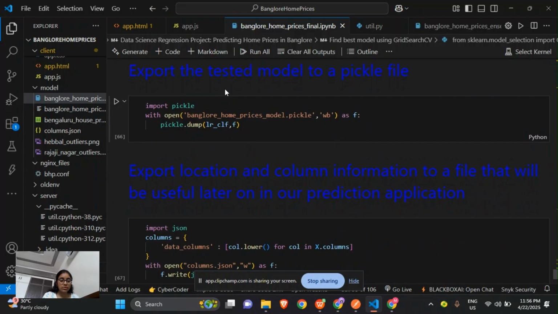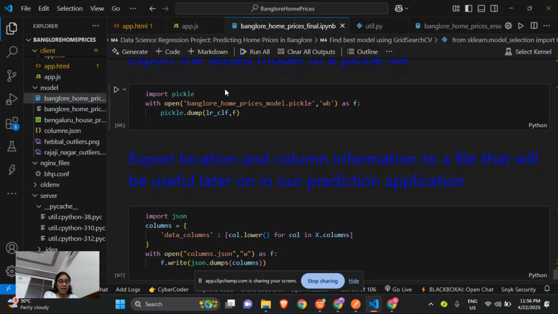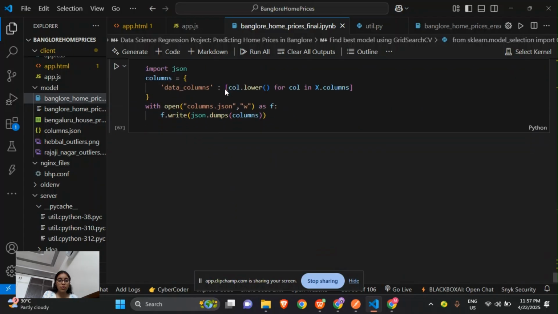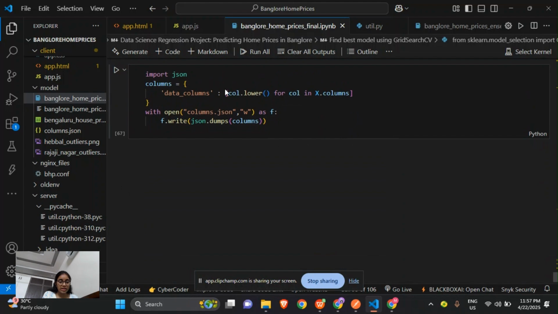Also, the import pickle line brings in the Python pickle library, which helps save our model into a file called a pickle file, and we use this to dump our model to linear underscore classifier. This is important because otherwise we would have to retrain the model every time we want to make predictions. We give the information in the form of JSON format, so we have imported JSON.